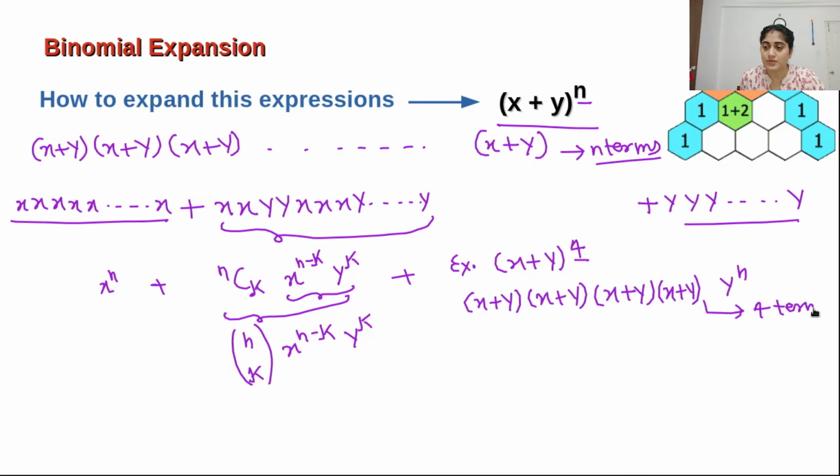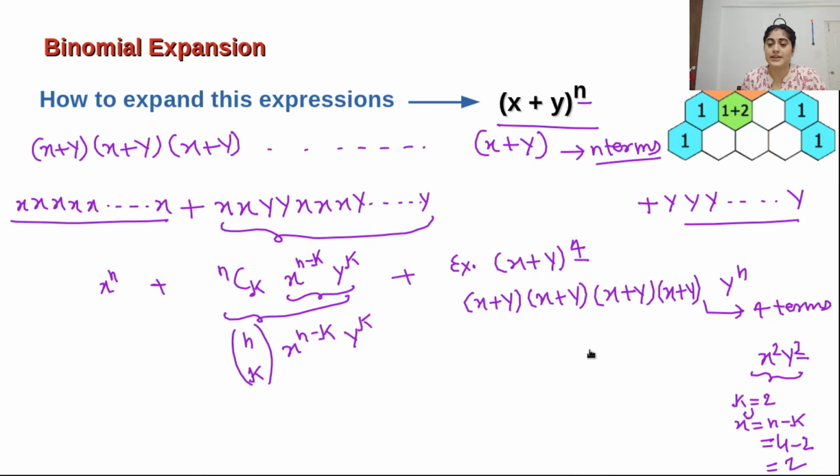4 terms. So if I am making a combination like x squared y squared, this type of combination, how many times can we make it? How many ways are there? How can we choose from these 4 terms? Here x squared and y squared, it means k is equal to 2, and x will be the power of n minus k, whatever power is there. So this is 4 minus 2, which is equal to 2.